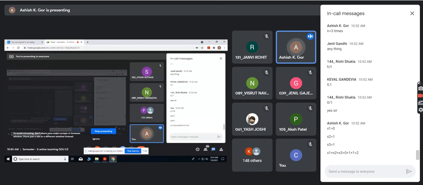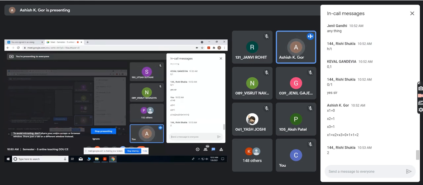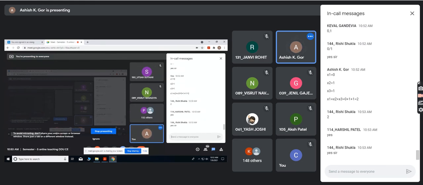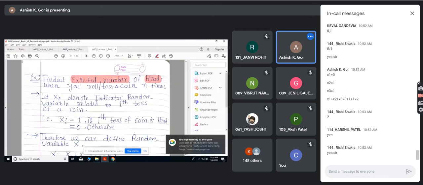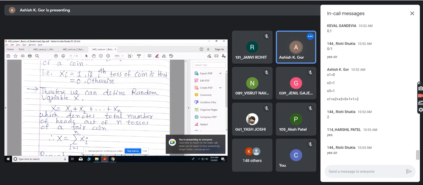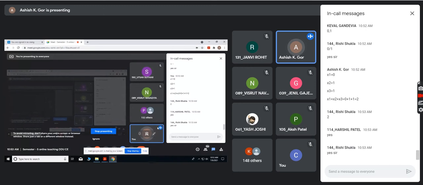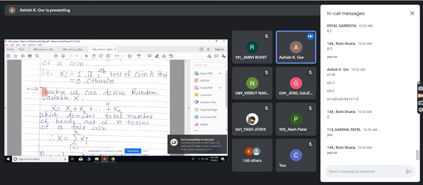That means out of 3 tries, you get head exactly 2 times. Am I saying correct or not? You are getting that as sigma xi. Okay. So this is sigma xi, and therefore we can define a random variable X. X is also a random variable because it is not always 2. Somebody can get x1 equal to 1, x2 equal to 1, x3 equal to 1, then sigma xi is 3. Somebody can get all zeros, so sigma xi is 0. So it's still a random variable, but it is no longer an indicator random variable. This X is a random variable, but it is not an indicator random variable. It's a sum of indicator random variables.